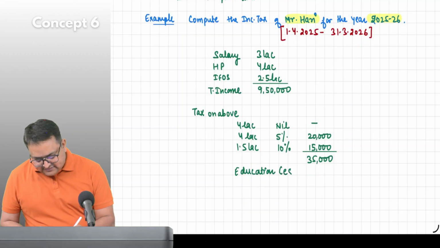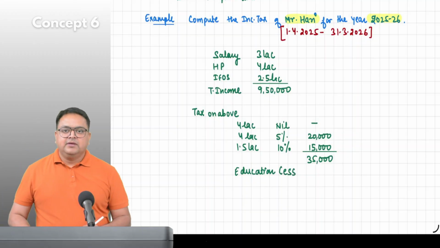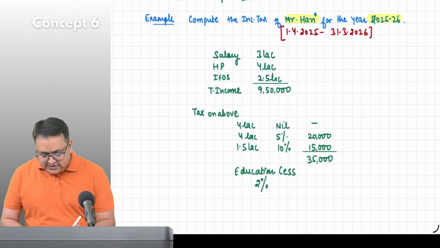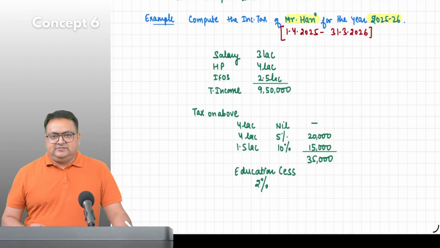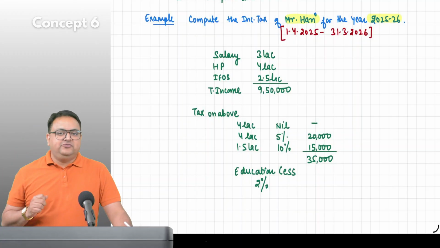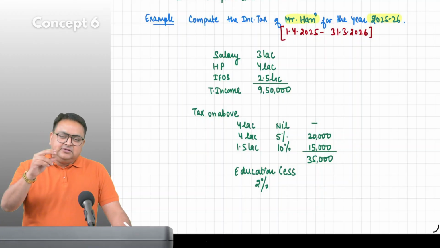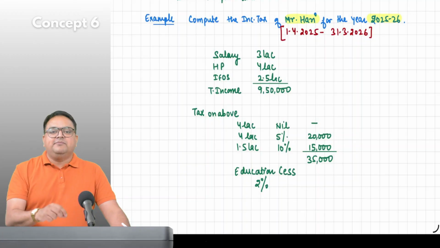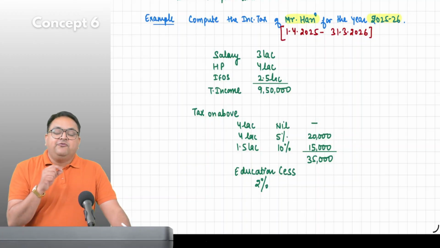Education cess, CESS. He said that I am introducing a 2% education cess. In 2004, he introduced it. He said that those people who are paying taxes, please pay 2% more, and this money will be utilized for primary education.